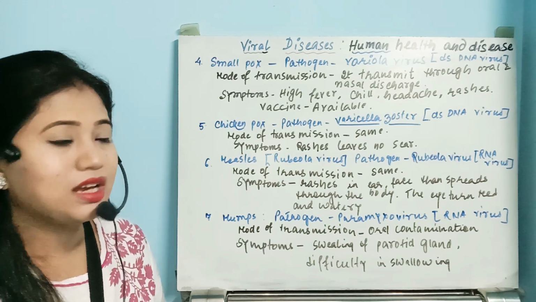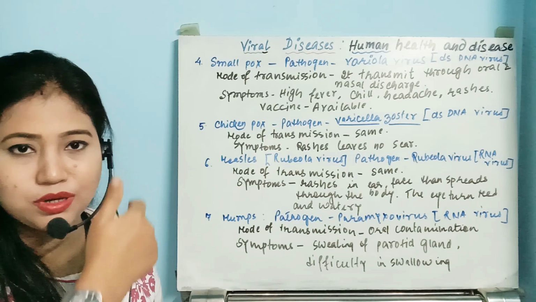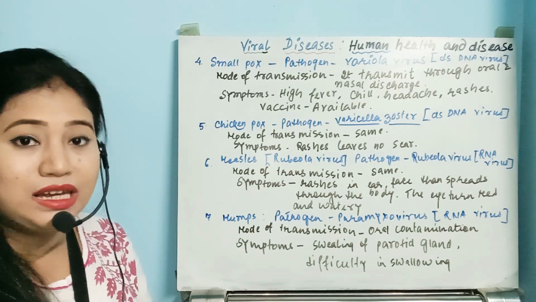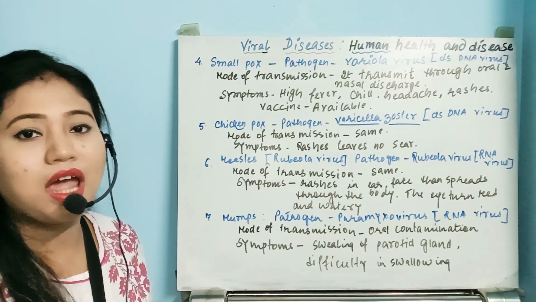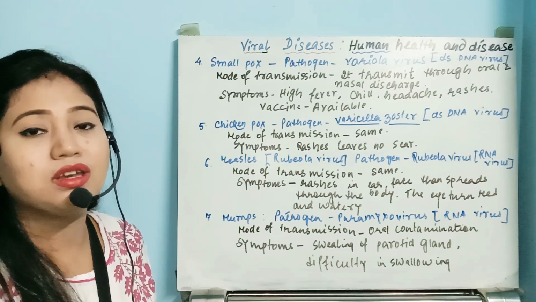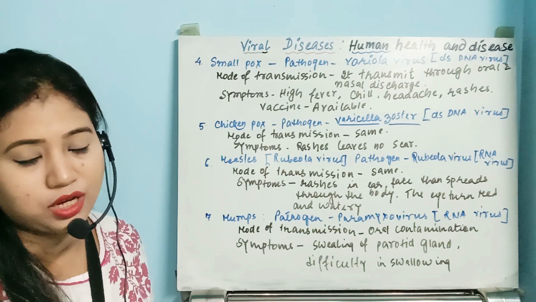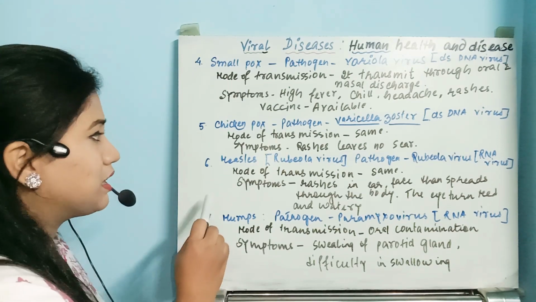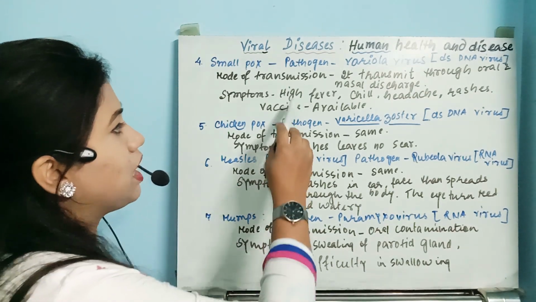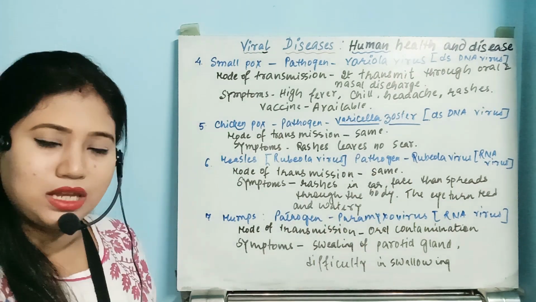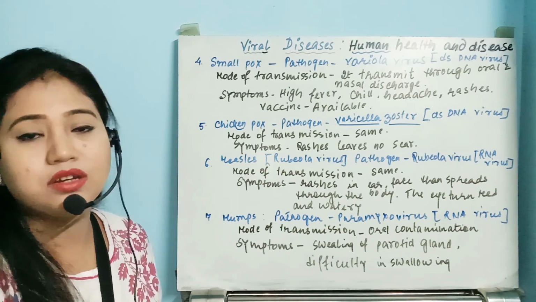Okay, so whenever an individual has smallpox, the rashes appearing on the face and the limbs will leave scars. Whenever those rashes fall off, they will leave scars, known as pox scars, P-O-C-K, on the individual's body. So what happens in smallpox? I have told that there is high fever, chill, headache, rashes, and yes, vaccinations are available and it is completely eradicated from the world.